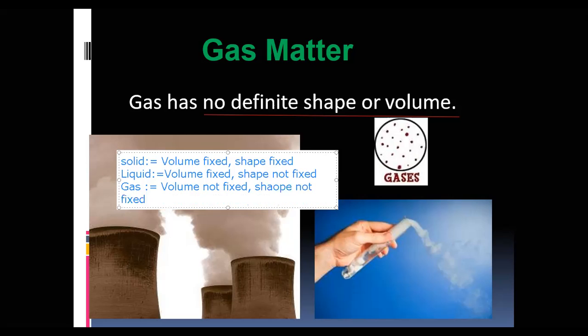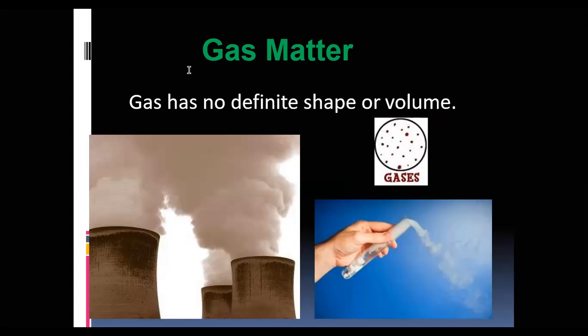And in liquid, volume is fixed, but shape is not fixed. In solid, volume and shape both fixed. In gas, volume and shape both not fixed. But in liquid, volume is fixed, shape is not fixed. In this way, we can identify among solid, liquid, and gas.